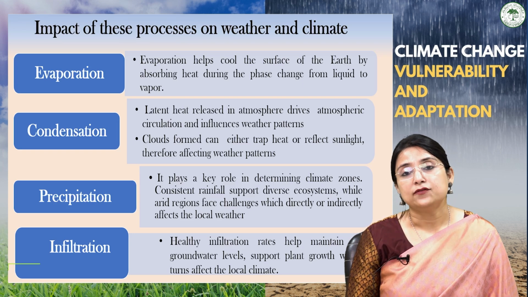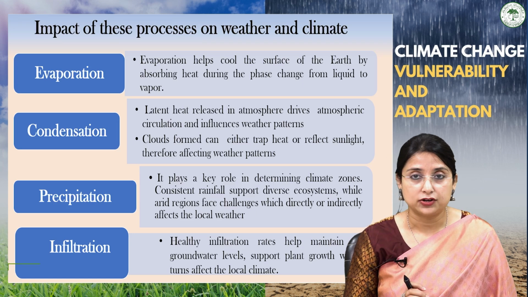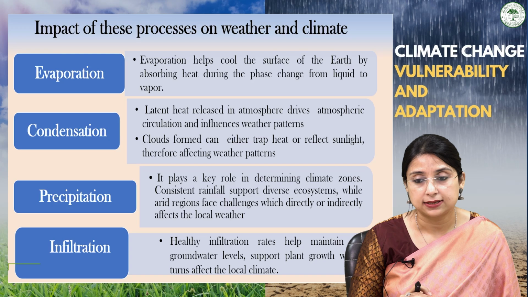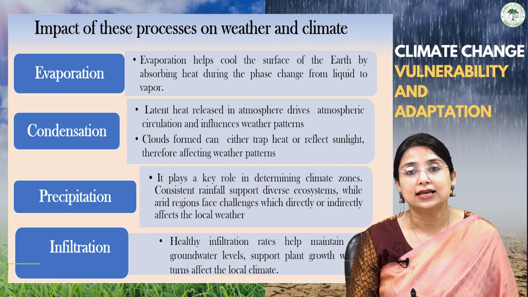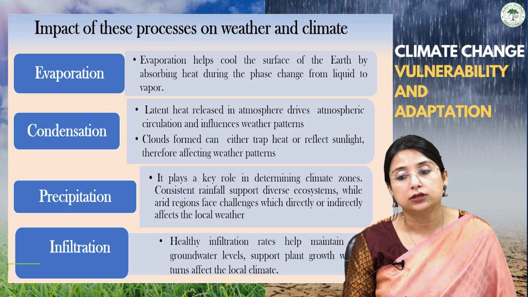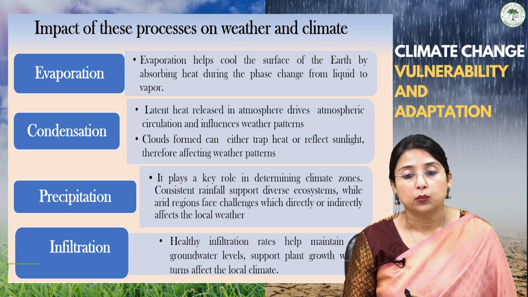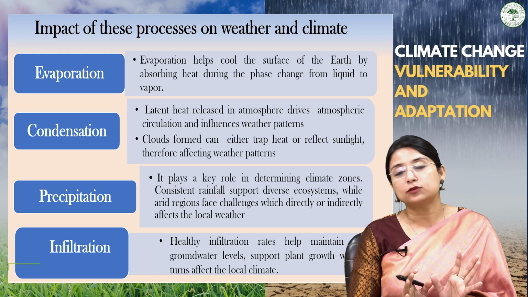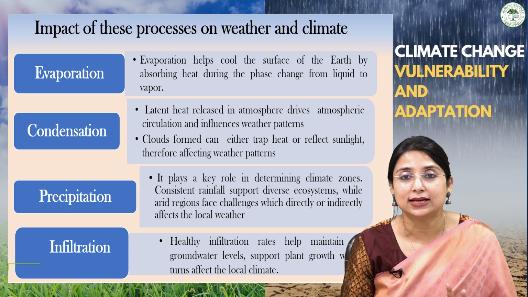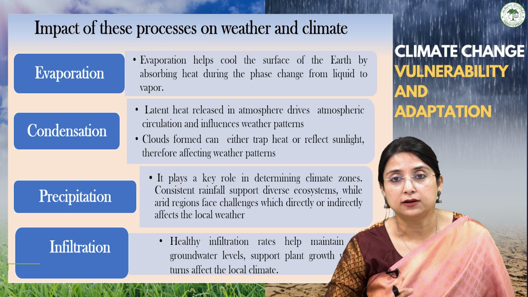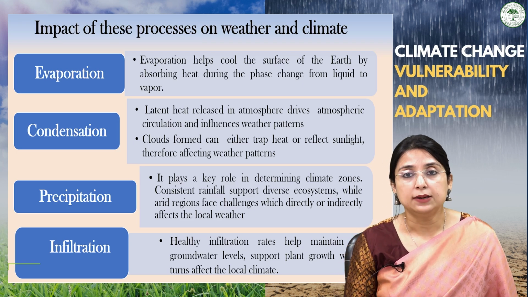If there is healthy infiltration, groundwater recharging will take place. It will help to maintain stable groundwater levels, which will further support the growth of plants, which in turn will affect the local climate. So all these processes are an interlinked system which regulates the different phenomena of planet Earth.